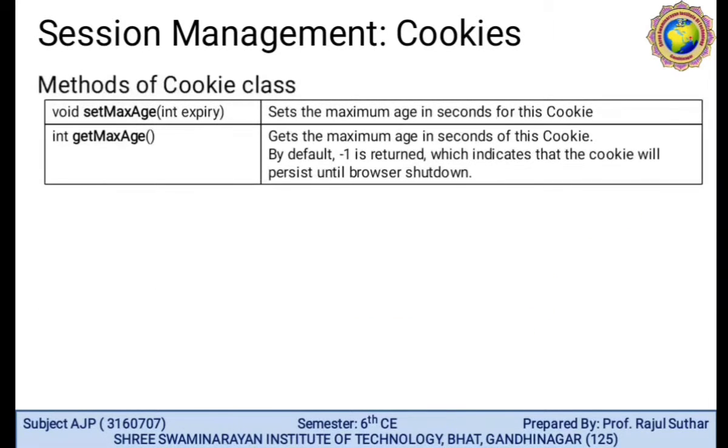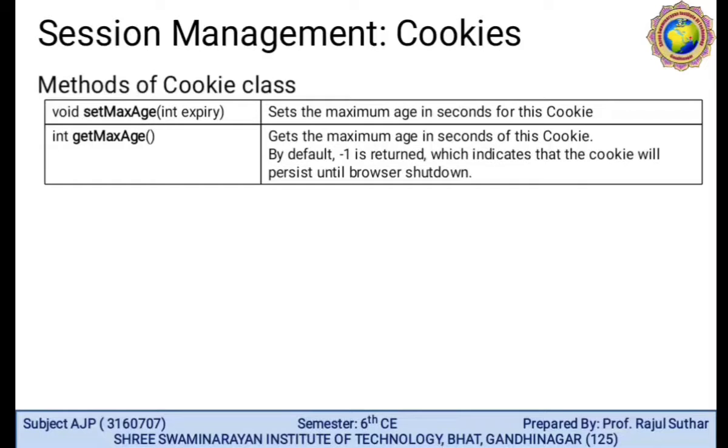Methods of the cookie: void setMaxAge(int expiry) sets the maximum age, or lifetime, of the cookie in seconds. The second method, int getMaxAge(), gets the maximum age in seconds of this cookie.